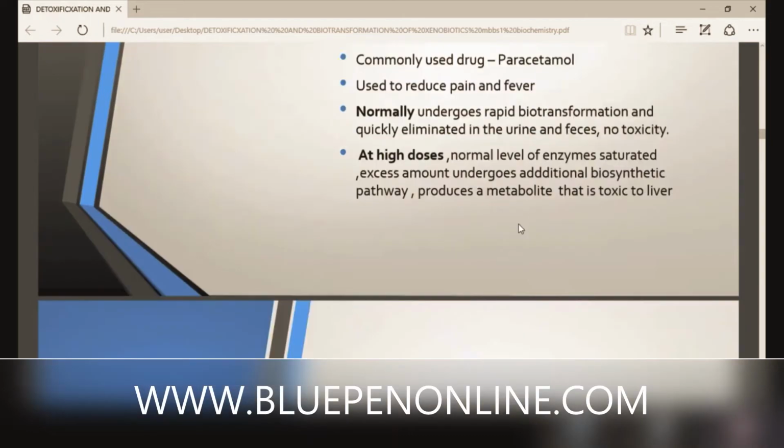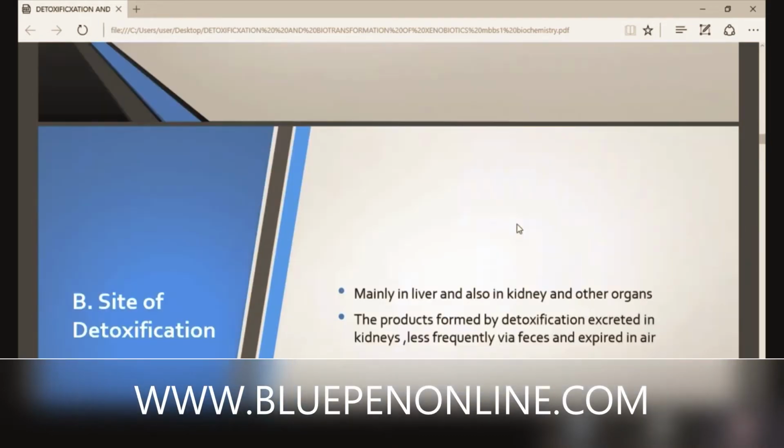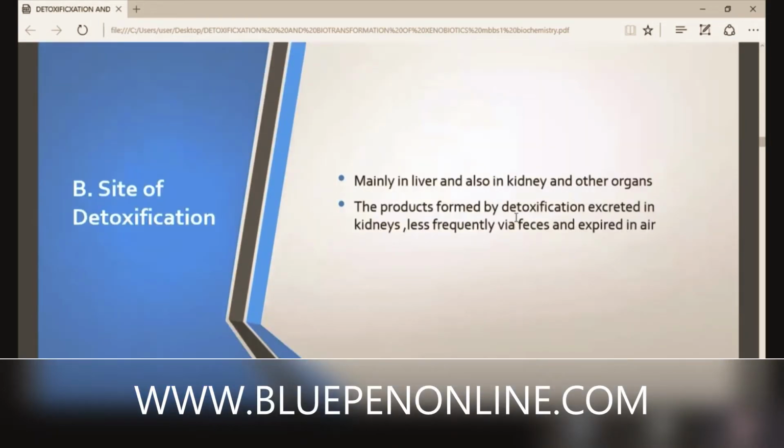Which is the site of detoxification? Normally, detoxification takes place in the liver, and the toxic product affects the liver. The liver is a poor organ that does all the activities, and it is the first to be affected by toxic products.